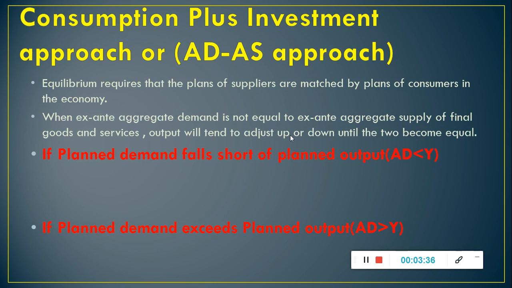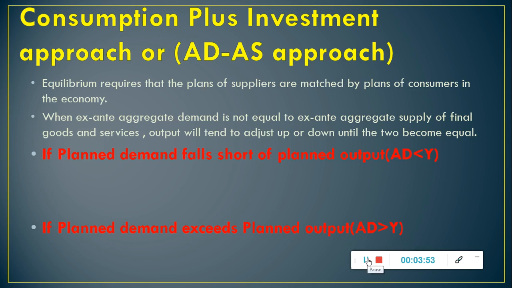Let us proceed further with consumption plus investment approach or ADAS approach. Equilibrium requires that plans of suppliers are matched by the plans of consumer in the economy.